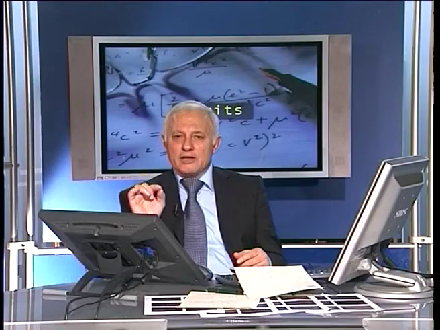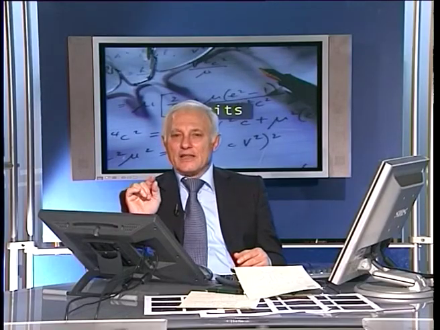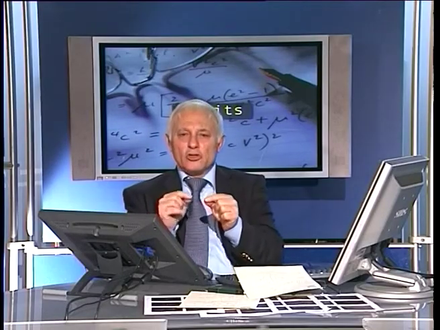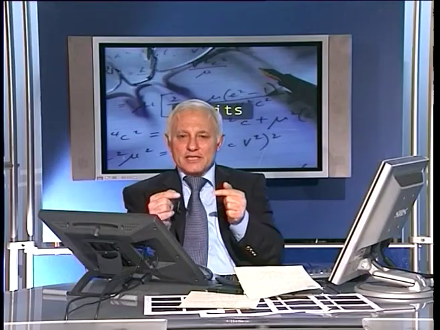We said that the limit of a function, the function may not be defined at a point, and yet it has a limit at that point. So the important thing is not that the function be defined at the point. No, the important thing is whether, at that particular point at which we seek to determine the limit, when x approaches this point A in a deleted neighborhood, because you are not interested in the value of the function at this particular point, whether f of x approaches another definite value, capital L, for example, a number, if this is so, then you say that the function has a limit.